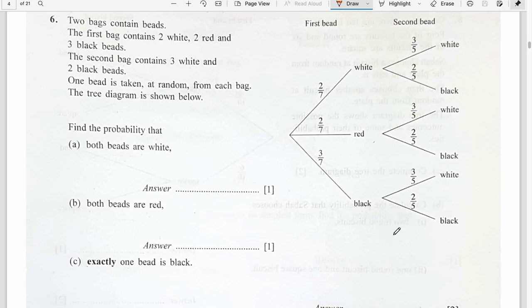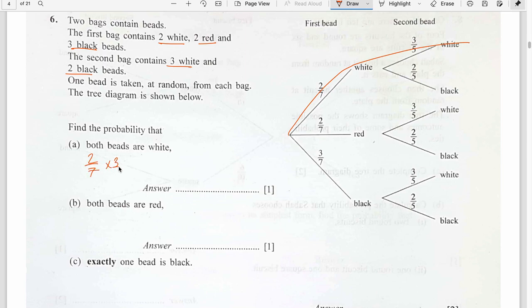Okay, the tree diagram is already given. Two bags contain beads. The first bag contains 2 white, 2 red and 3 black. This is the first one. The second bag contains 3 white, 2 black. One bead is taken at random from each bag. The tree diagram is shown below. Find the probability that both beads are white. So white, white. There is no other option which will have both as white.